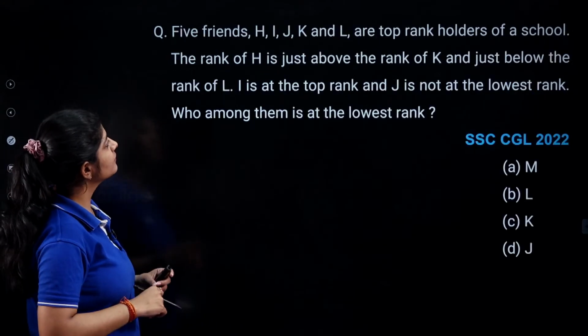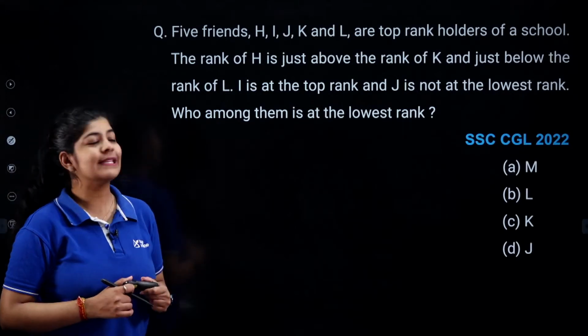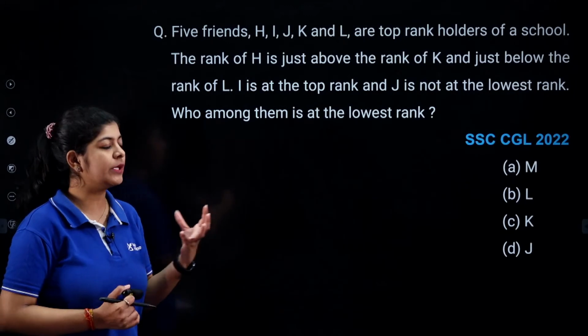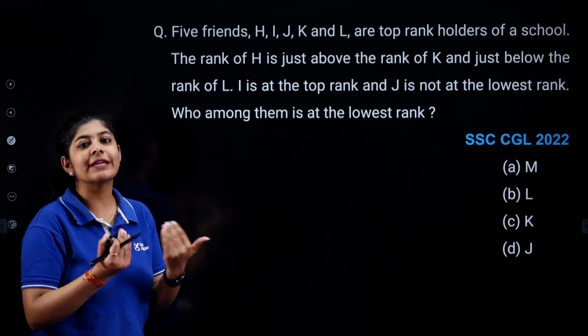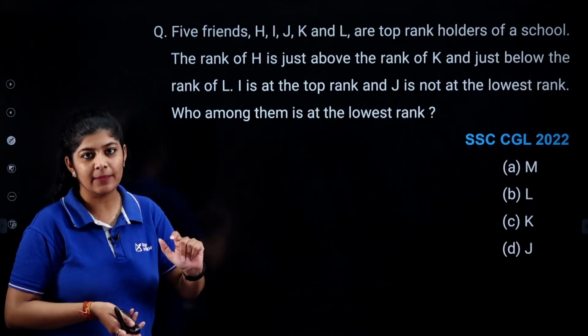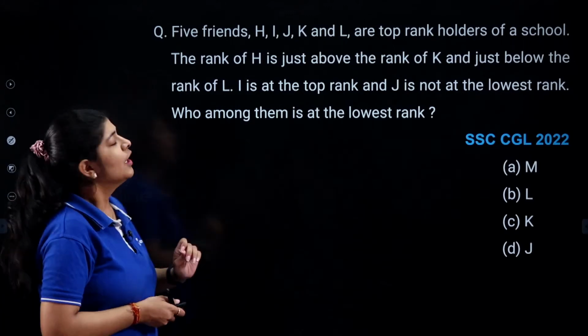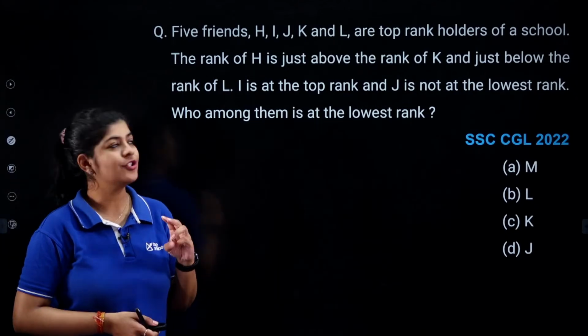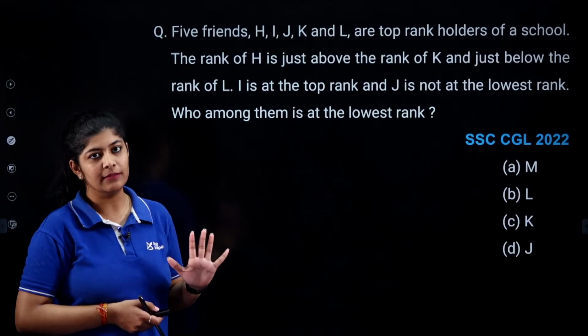Next one. Okay, so basically this question is from the concept of ordering, right? Where what we need to do, we need to do some ordering. It may be of some arrangement, or it may be of some ranking based order. So here 5 friends are given: H, I, J, K and L, right?